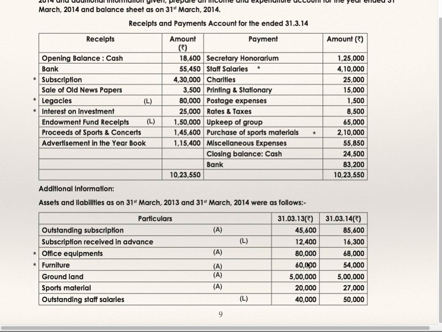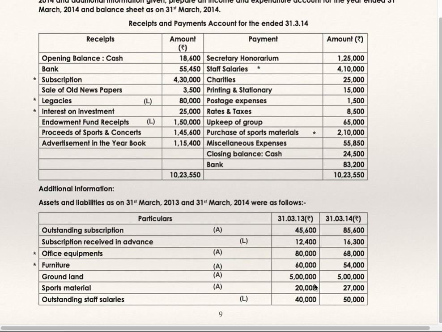Office equipment asset, furniture asset, ground land asset, sports material asset. Outstanding staff salaries, opening and closing, is to be shown on the liability side. That's why I have put a mark on staff salaries. Payment of salaries plus closing outstanding minus opening outstanding will be shown on the expenditure side, whereas outstanding is shown on the liabilities. And purchase of sports material, 20,000 and 27,000 will be shown on the asset side of opening and closing balance sheet.